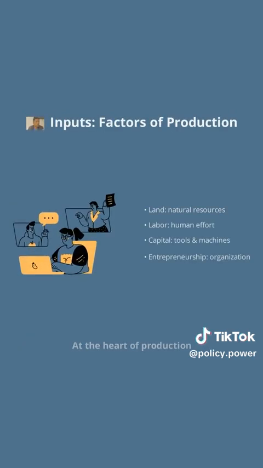At the heart of production are the factors of production: land, labor, capital, and entrepreneurship. Land refers to natural resources, labor is the human effort, capital includes machinery and tools, and entrepreneurship is the drive to organize these resources efficiently. Each factor plays a unique role in the production process. For instance, a car manufacturer needs steel, land, workers, labor, assembly lines, capital, and innovative managers, entrepreneurship, to build vehicles.